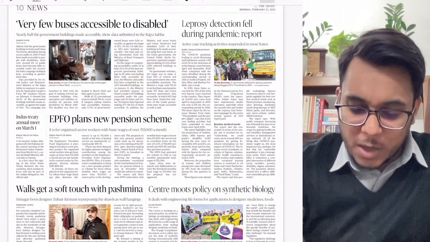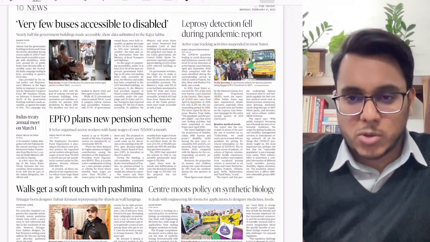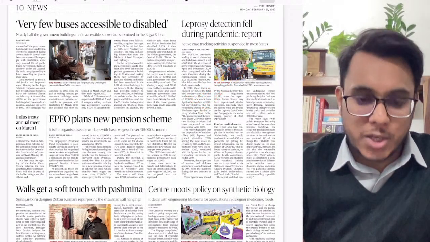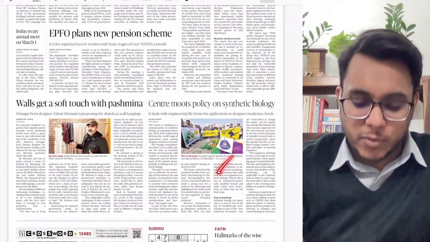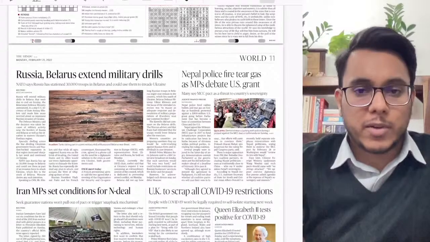Now this article, very few buses accessible to disabled, we'll see with respect to the vulnerable sections. Then the leprosy article we will also see with respect to health issues. And then the Centre mulls policy on synthetic biology. So we'll be seeing all these articles, they are important for our examination.